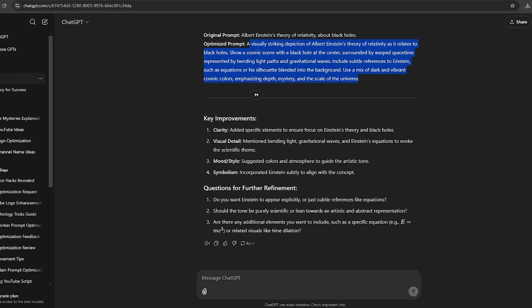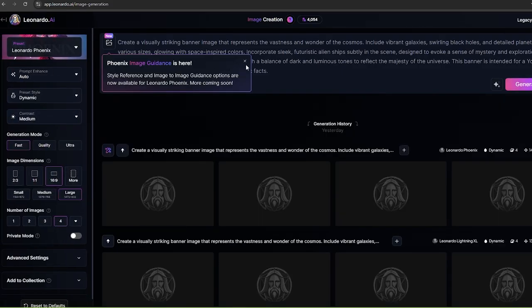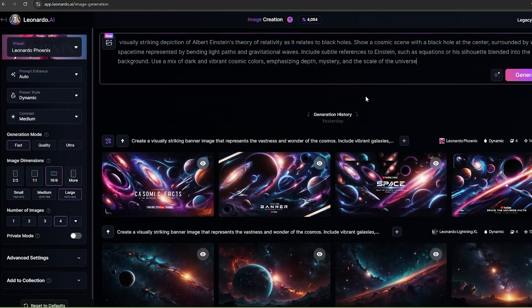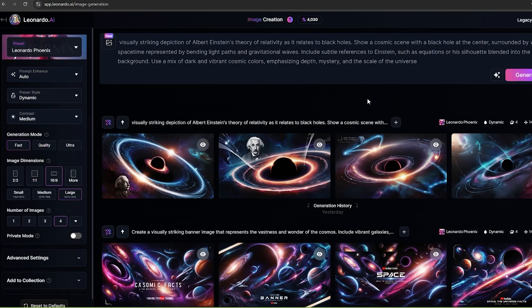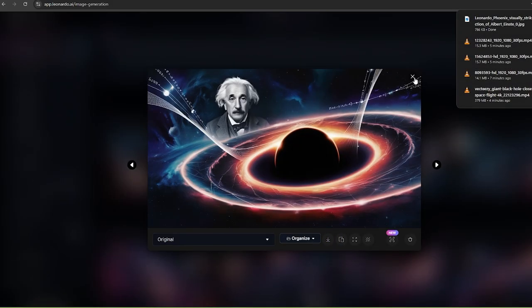In this case, I'm going to make an image related to Albert Einstein's theory of relativity. This is the prompt I'm going to use, so let's create an image using this prompt. Perfect. These are really good. Just like this, you can generate suitable AI images for your script. And with that, let's move on to the editing process.